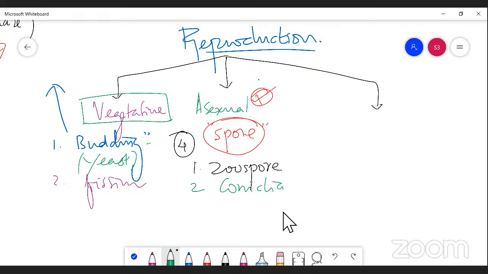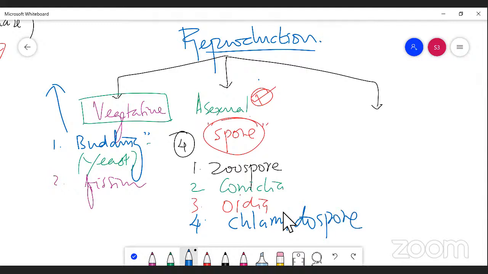The third type is oidiospore or oidia. And the fourth one is chlamydospore. Because the spore appears to be like a chlamydomonas, it is known as a chlamydospore.